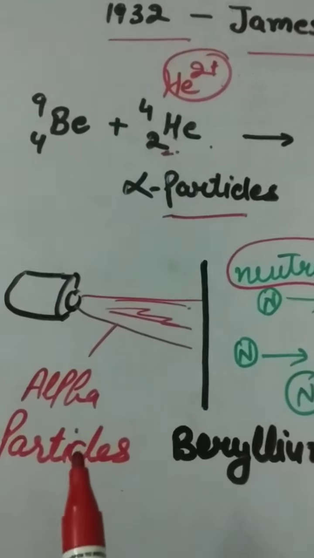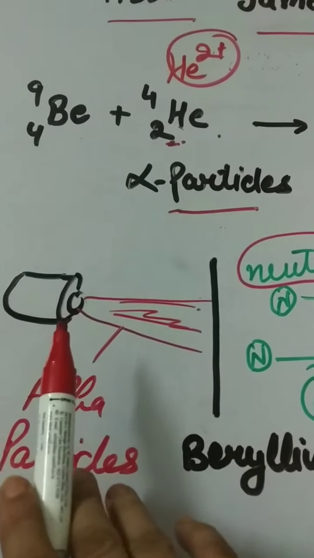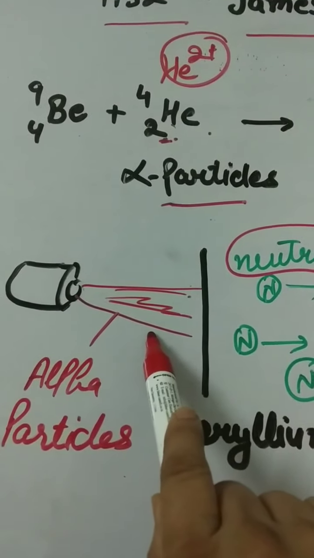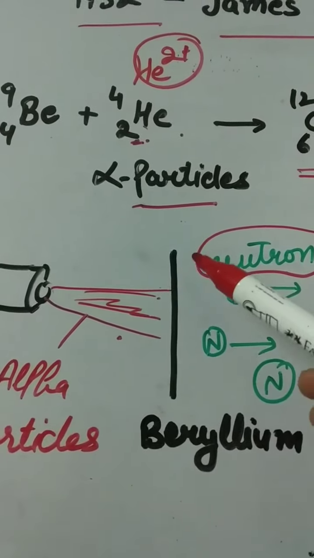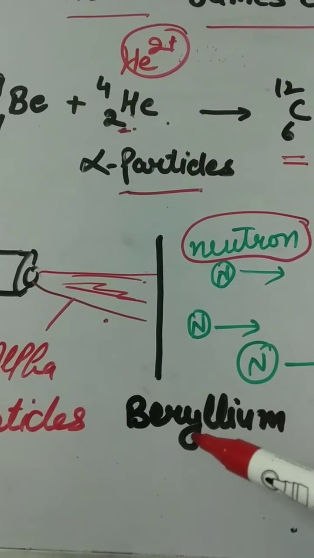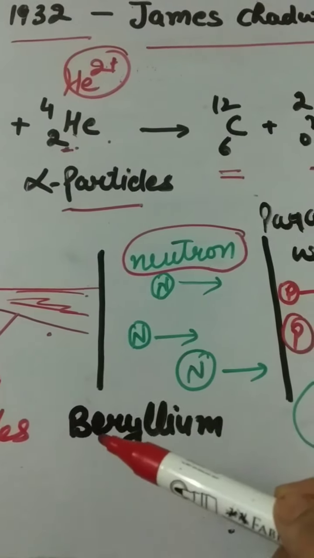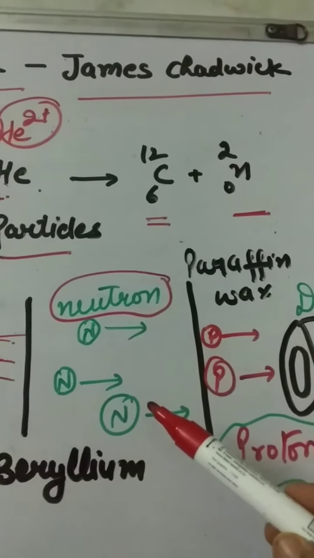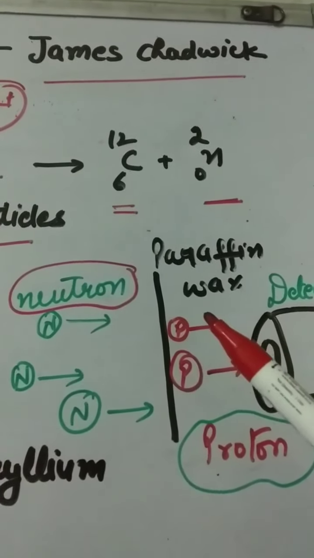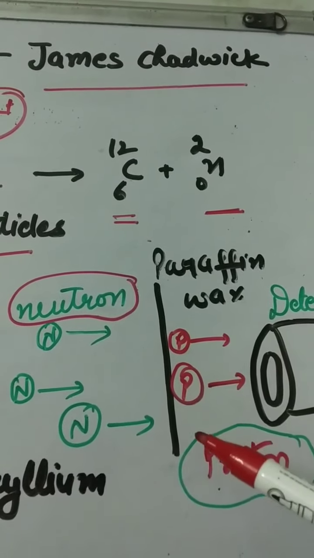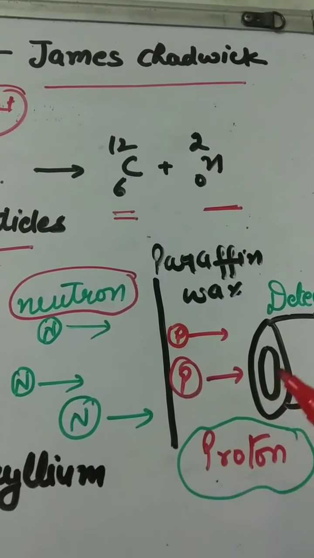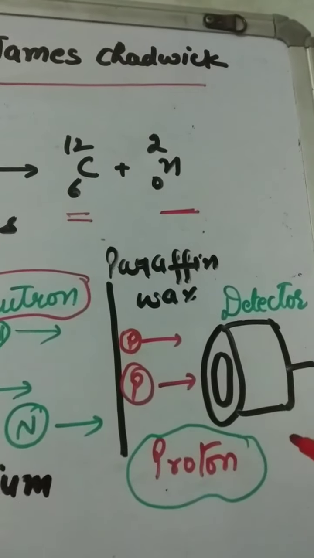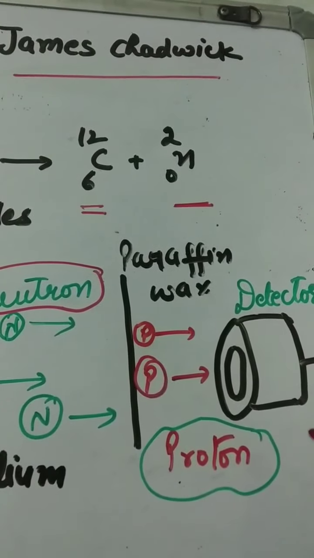See here, the alpha particle bombardment is shown in this diagram on the beryllium, then neutrons are released. When these are passed through paraffin wax, another substance, then protons are formed. Through the detector, they come to know about this reaction.